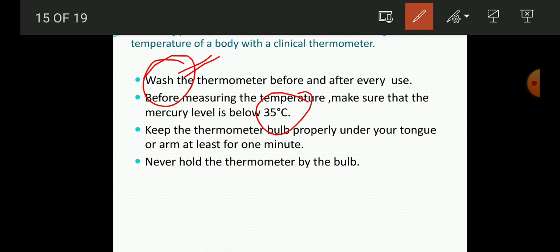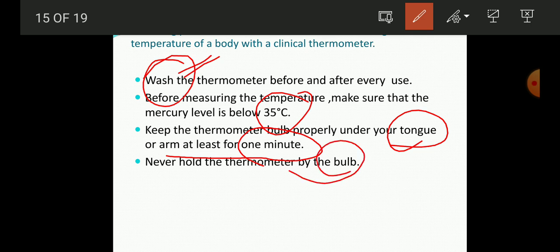Then you have to keep the bulb properly under your tongue or the arm for at least 1 minute. So for at least 1 minute you have to keep it in your mouth, and if you are taking it in the mouth, then you have to put the bulb under your tongue and never hold the thermometer by its bulb.